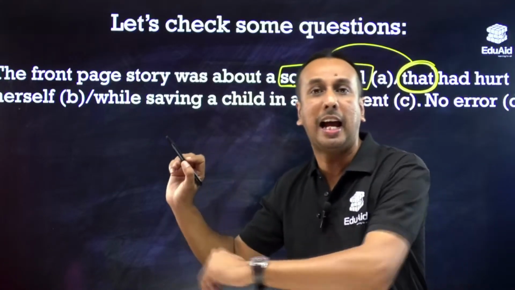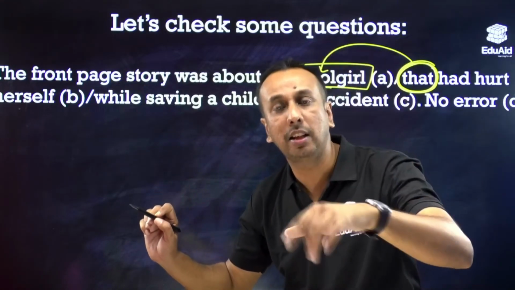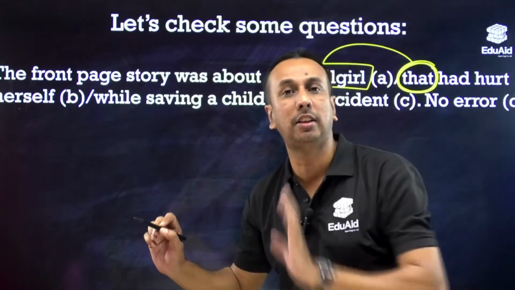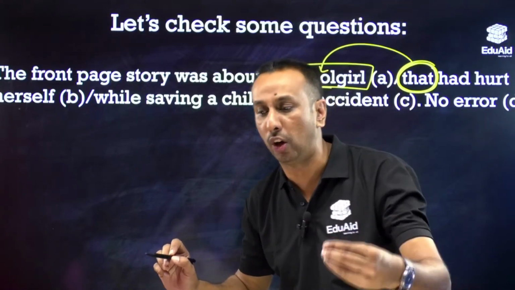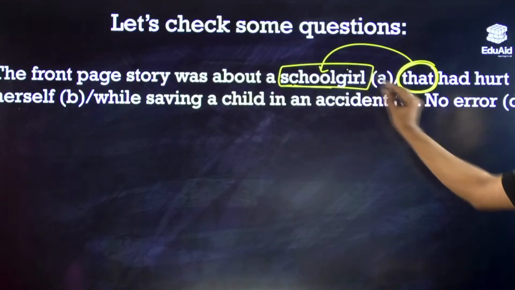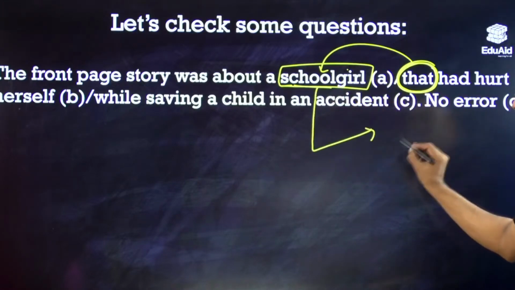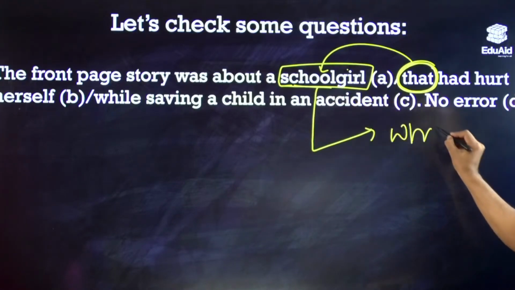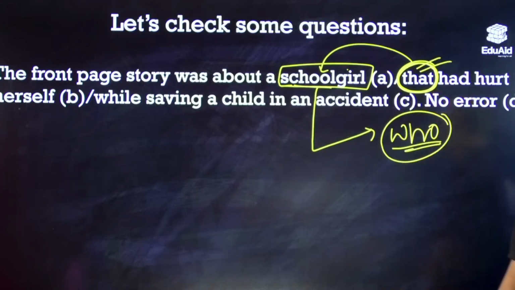Imagine we should have said, I am talking about the assignment that we will discuss today, like that. So if it is a non-living entity or an object, we will go with that. But for schoolgirl, the follow up should be who had hurt herself. It cannot be that had hurt herself.